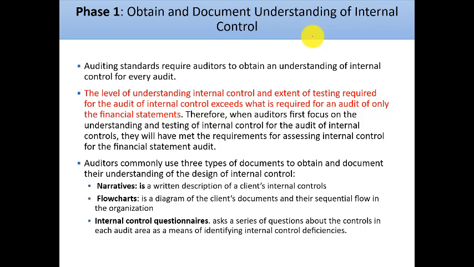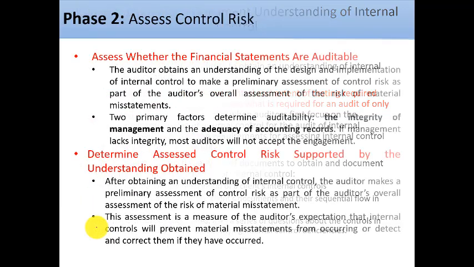And we said that the auditor can use specific tools like narratives, which is a description of part of the internal control, and flow charts, diagrams that include the hierarchy maybe of the company, the sequential flow of the organization, to understand the operation of the company. And we said that we have an internal control questionnaire, and this internal control questionnaire contains questions to be asked to whoever is in the company from personnel in order to understand the internal control system.